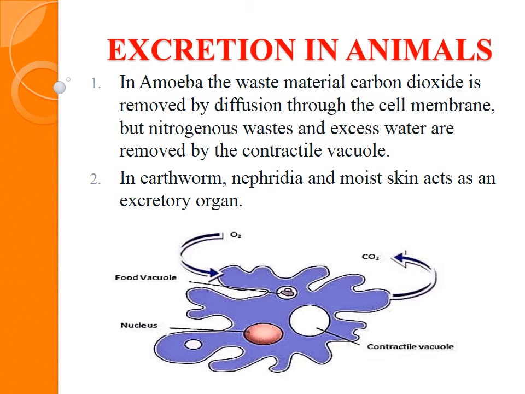Now see, carbon dioxide is shown here. The carbon dioxide is removed from the cell membrane by the process called diffusion. But the nitrogenous waste and excess water are removed from the body with the help of the contractile vacuole. This is a diagram of an amoeba. The gaseous exchange takes place from the cell membrane. That gas is carbon dioxide and the process is known as diffusion, whereas the nitrogenous waste and excess water are removed from the amoeba through the contractile vacuole.